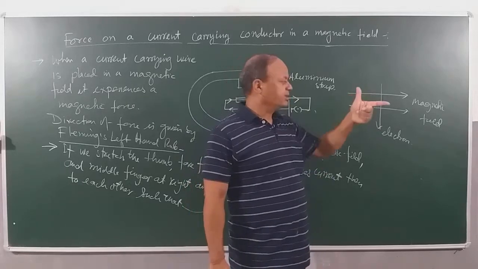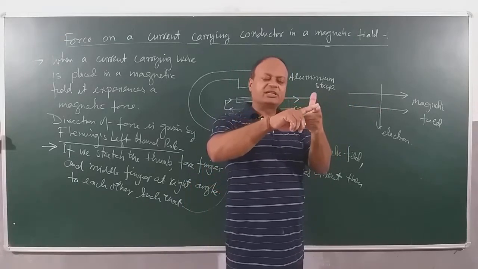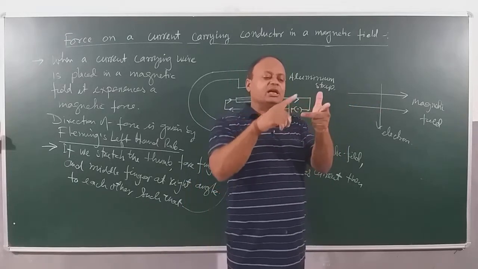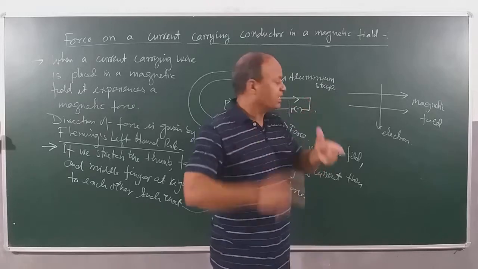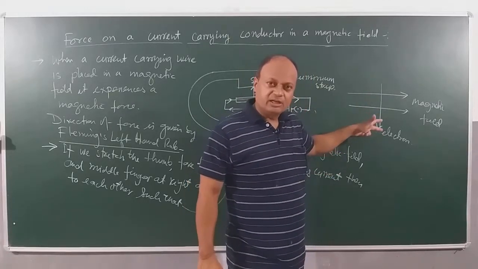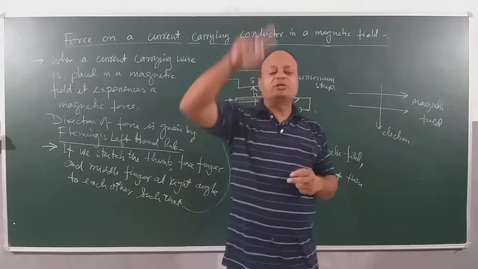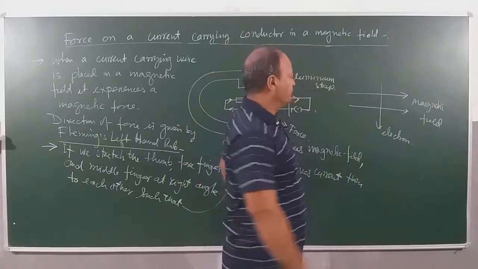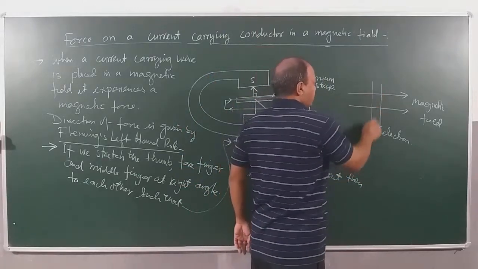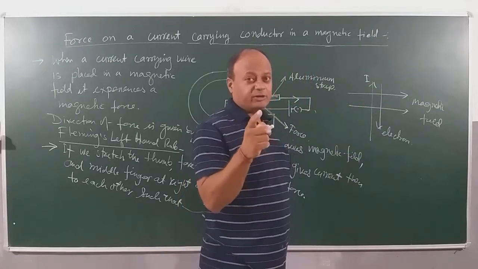This is magnetic field. Once again, thumb gives the force, forefinger gives the magnetic field, and middle finger gives the current. Now see, the electron is coming downwards. Current always flows opposite to the direction of flow of electrons. So I can assume that as the electron is coming downwards, current is going upwards. Now this is a trick you have to understand.